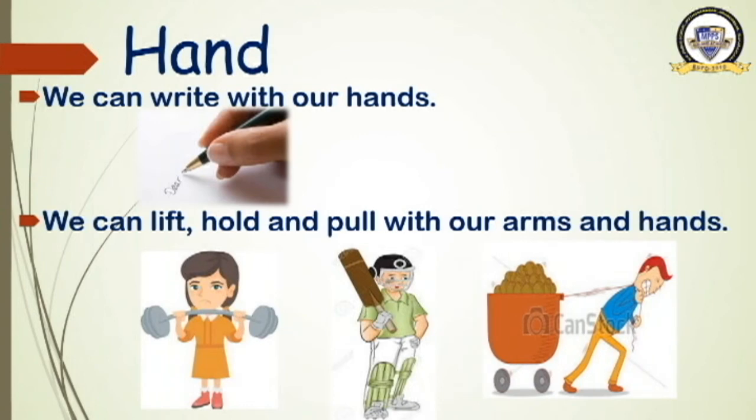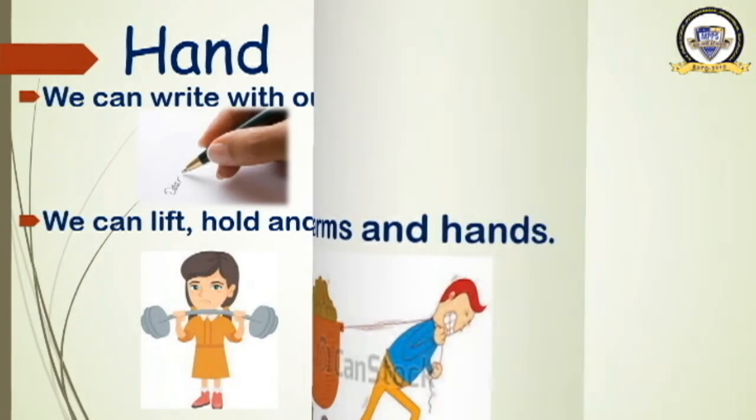Then what is pulling? See what is this boy doing? He is pulling something. For that, what helps him? He uses his arms to pull the things. So how do the hands help us? We write with the hands, we lift the things, we hold the things, and we pull the weights with the help of our arms and hands.